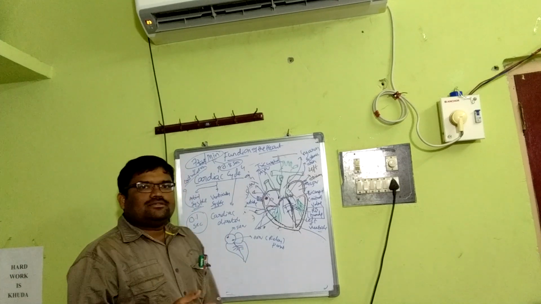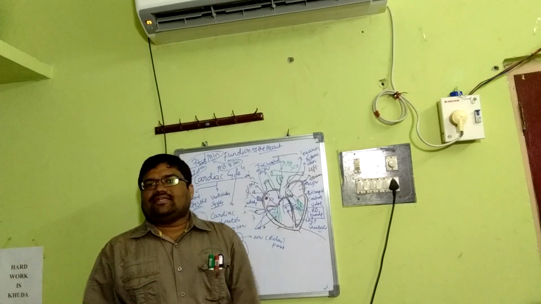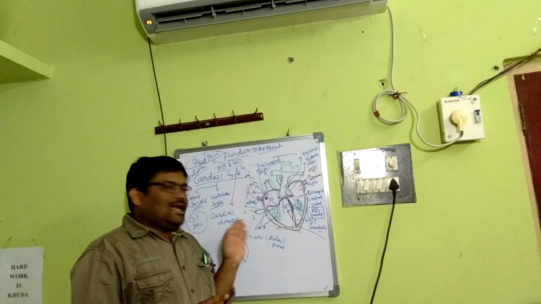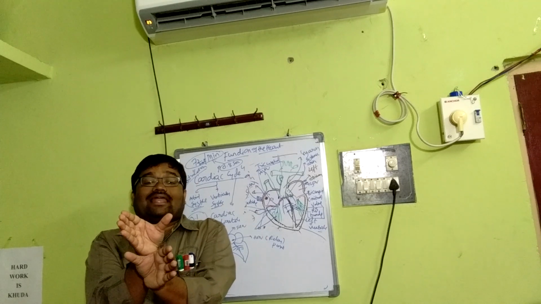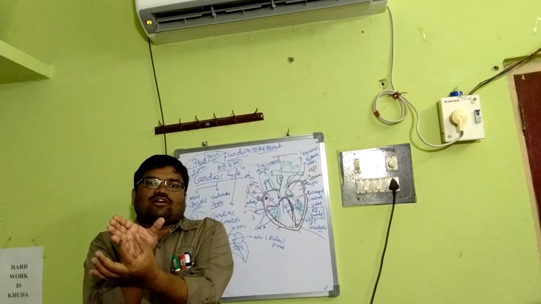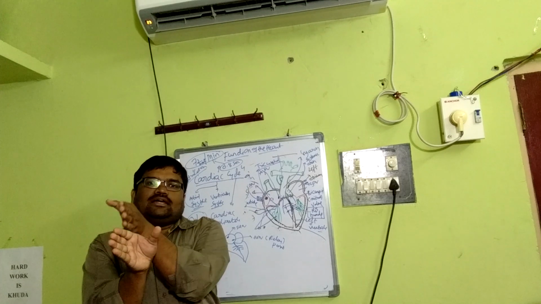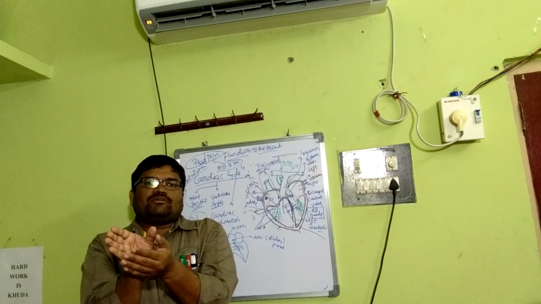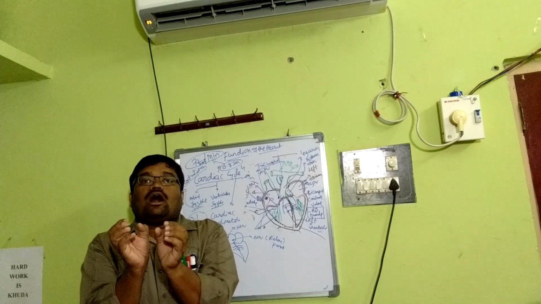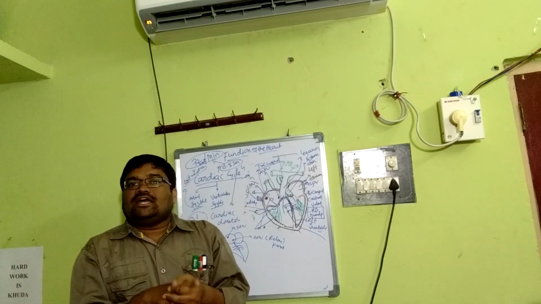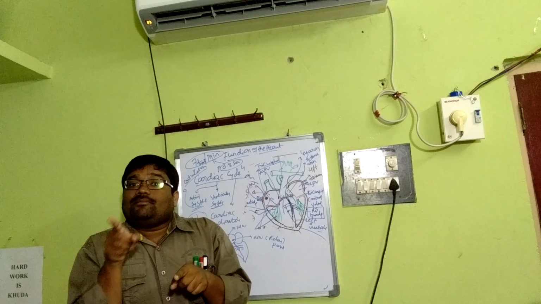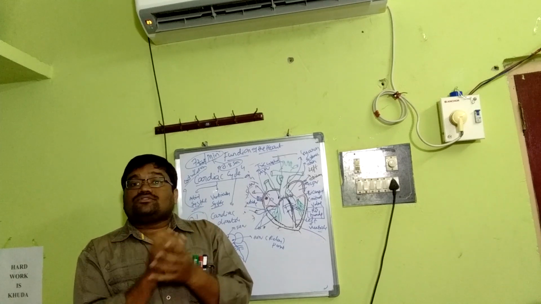Actually, what happens? For better understanding, we have to think like this. Both atria and ventricles are in a relaxed state. Here the atrioventricular valves, that means the tricuspid valve between the right atrium and right ventricle and the bicuspid valve between the left atrium and left ventricle, are open, in a relaxed state, that means diastolic phase. Whereas the semilunar valves of the pulmonary artery and the systemic aorta are closed.